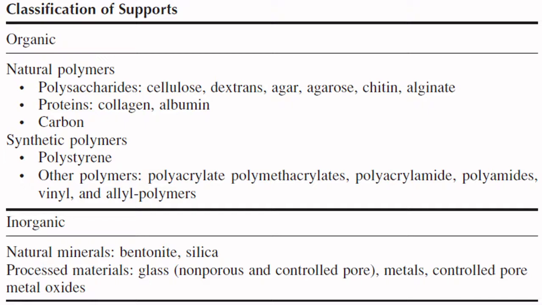So non-porous glass with a controlled pore size can be used as a solid support, and we can immobilize the enzymes on the surface of this glass. Metals can be used, and metal oxides can be used. So depending on the type of enzyme and type of process, we can choose different types of supports. Thank you so much.